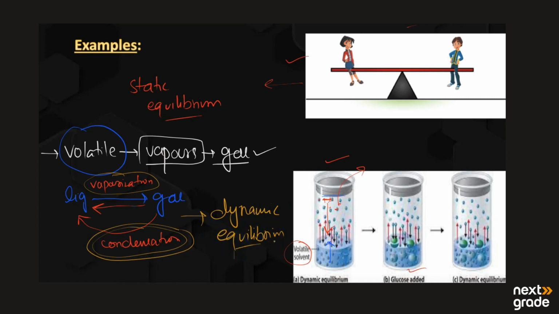In dynamic equilibrium, we have a state in which different phases are readily interconvertible. Basically we have two phases: the liquid phase and the gas phase. These two phases are readily interconvertible into each other. So this is known as dynamic equilibrium.